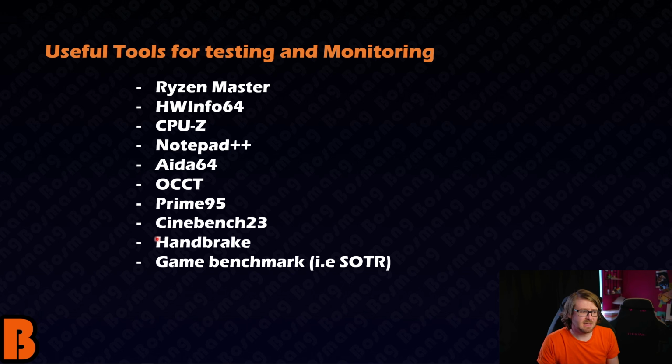HandBrake, it's just FFmpeg with a GUI on top, I believe. It's great for doing like a long real world stress test. So I like to do an H.265, which I think uses AVX instructions, gets nice and warm. It runs for a long time generally. H.265 at 4K is a pretty slow transcode. And then some game benchmarks, right? Like Shadow of the Tomb Raider. Shadow of the Tomb Raider is a great game benchmark, I think, because it's free on Steam if you get the demo, and it scales really well with CPUs.